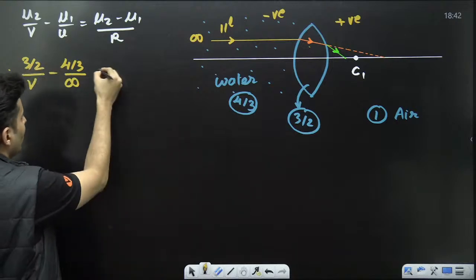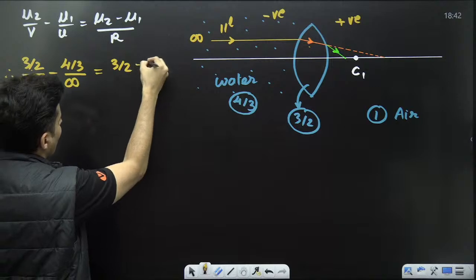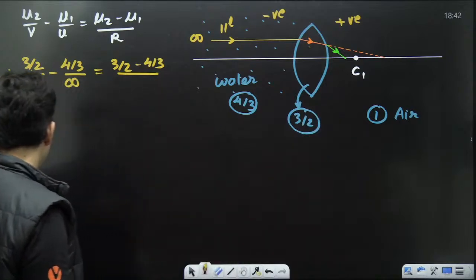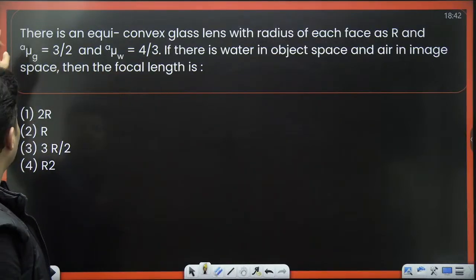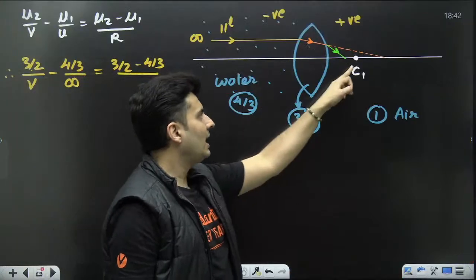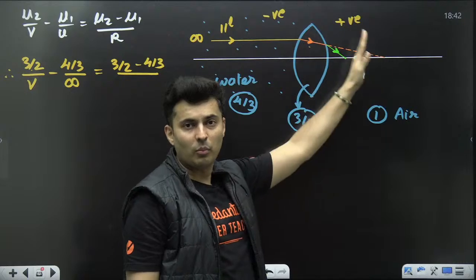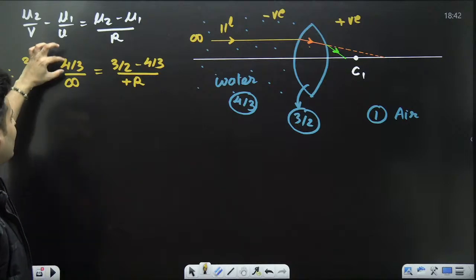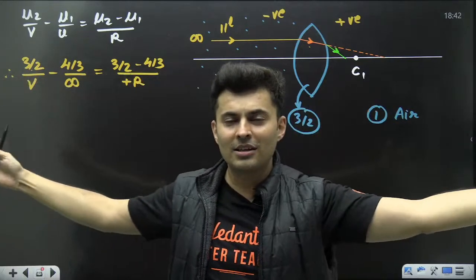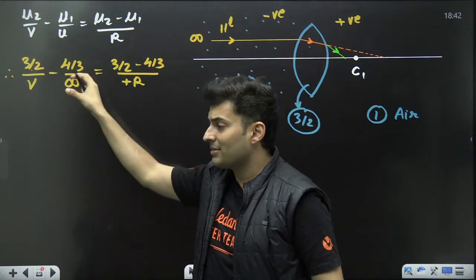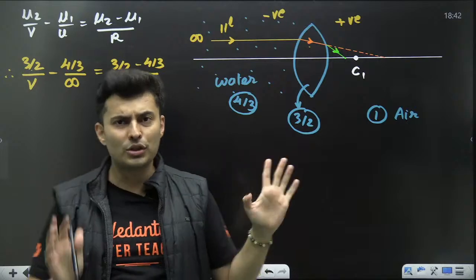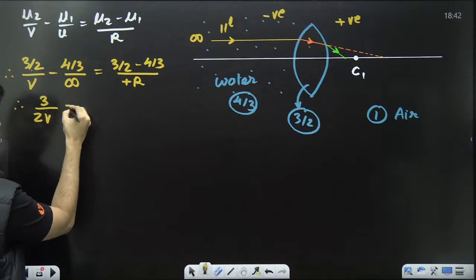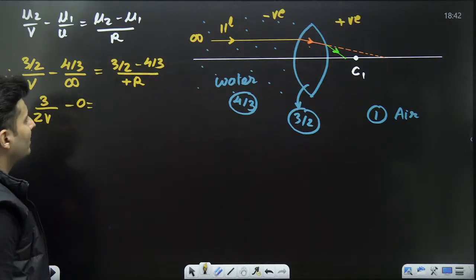Great. Is equal to mu2 minus mu1, so 3/2 minus 4/3 divided by the radius. What is the radius? I think we have to give it in terms of R. Will I use plus R or minus R? C1 is on the positive side, so yes, it should be plus R. What is any number divided by an infinitely large number? When you divide by a big number, the number becomes 0 because the denominator is huge. So ignore this part. It has just become 0. So this will become 3/2v minus 0 is equal to 3/2 minus 4/3.